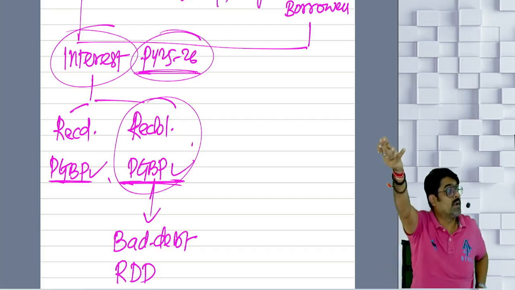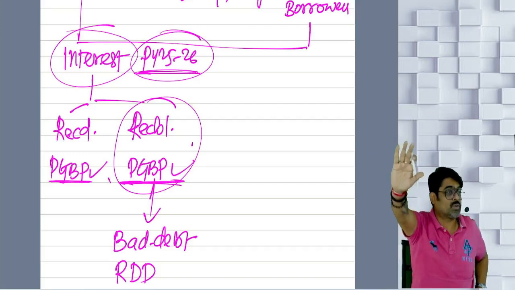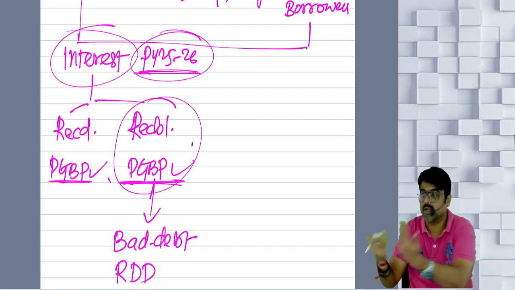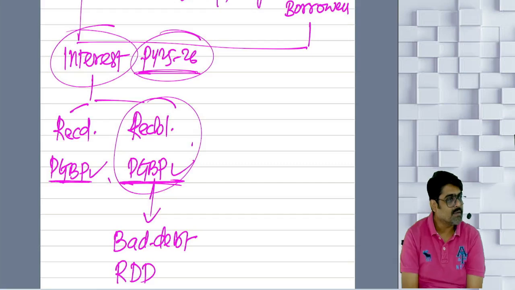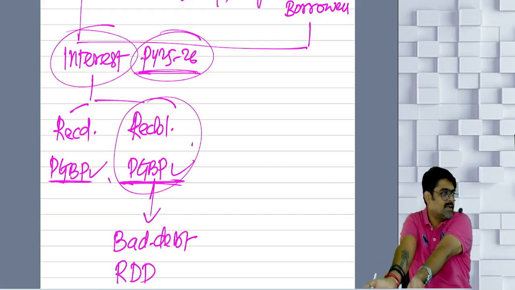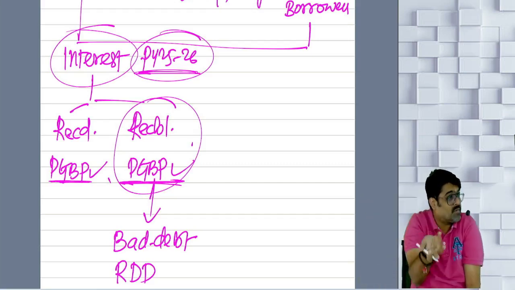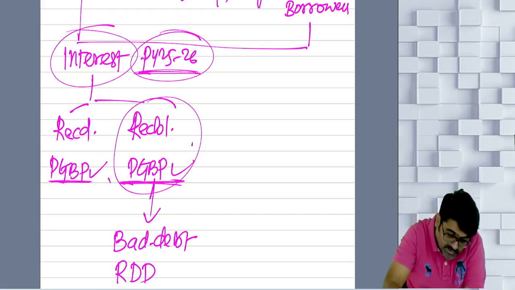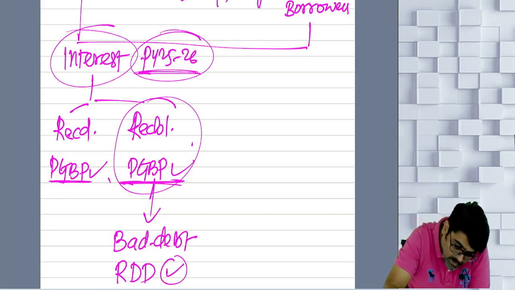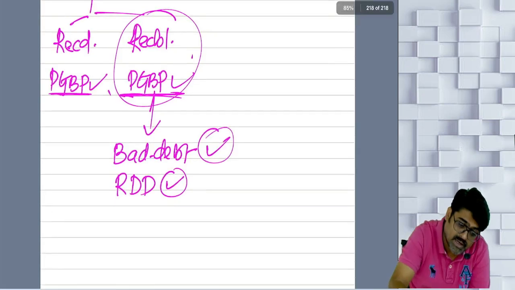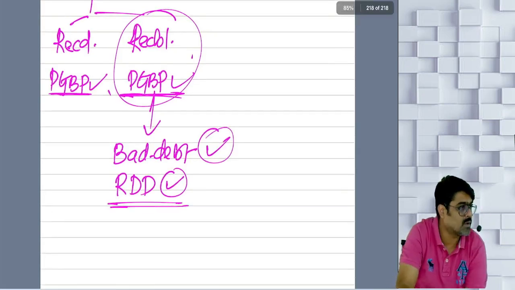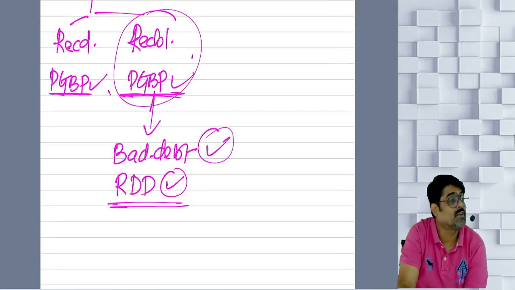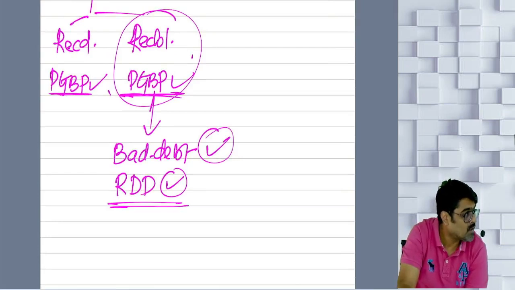Tell RBI to stop telling us to create RDD. We will not create RDD. But RDD is created as per the norms of RBI. Even this RDD is allowed. Bad debt is definitely allowed, but RDD is also allowed. RDD means reserve for bad and doubtful debts.